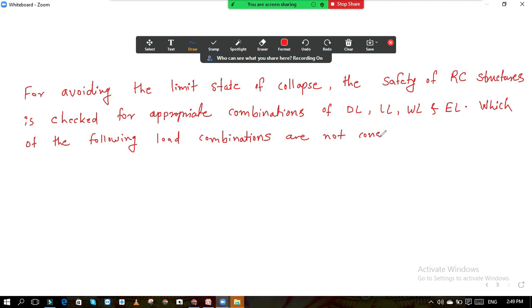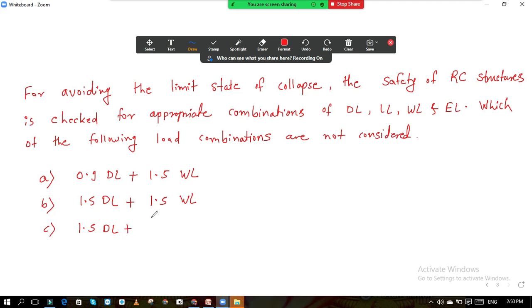Your options are A 0.9 dead load plus 1.5 wind load, B 1.5 dead load plus 1.5 wind load, C 1.5 dead load plus 1.5 wind load plus 1.5 earthquake load, D 1.2 dead load plus 1.2 live load plus 1.2 wind load.